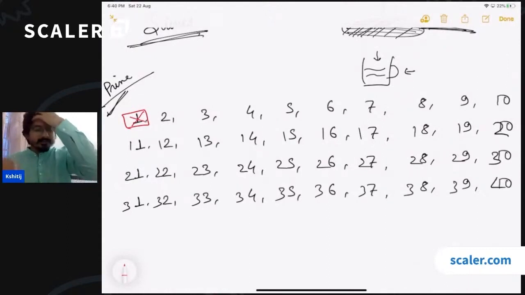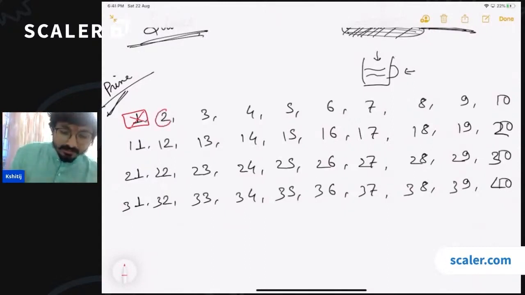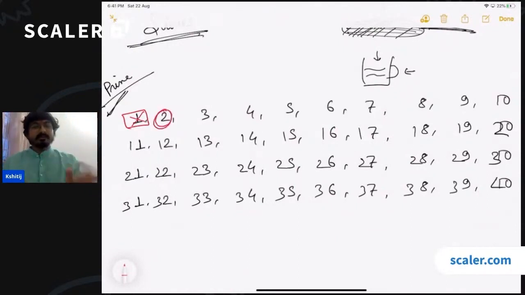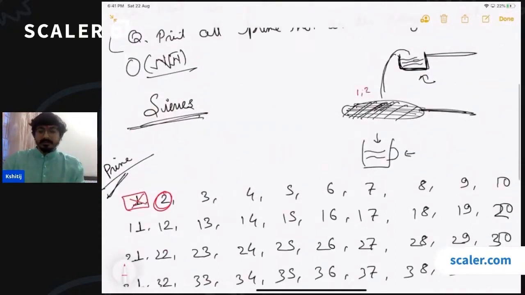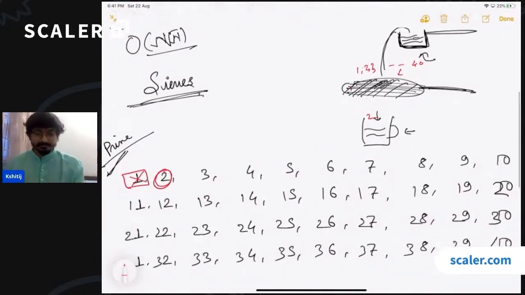Okay. Now, whatever is the first number which is available in the list of all these numbers, we'll say that this number is a prime number. So what is the first available number here? The first available number is 2. So I'm saying that 2 is a prime number. So we'll filter out 2. 2 comes out of the sieve. Okay. So we have poured all the numbers here till 40, and now 2 has fallen. 2 has successfully crossed the sieve. Okay, 1 has stuck here.